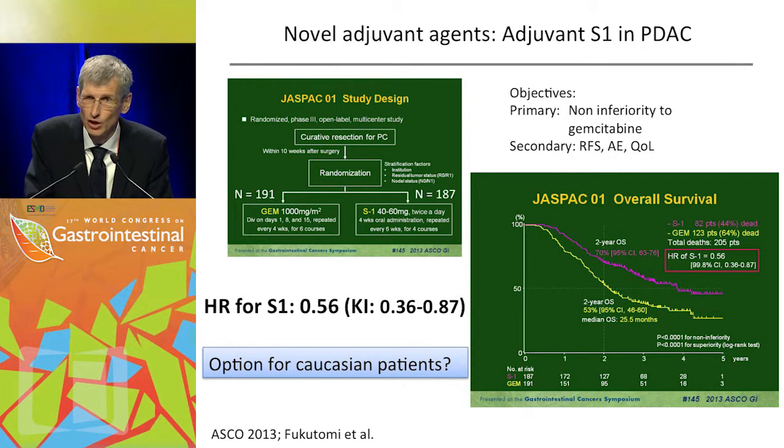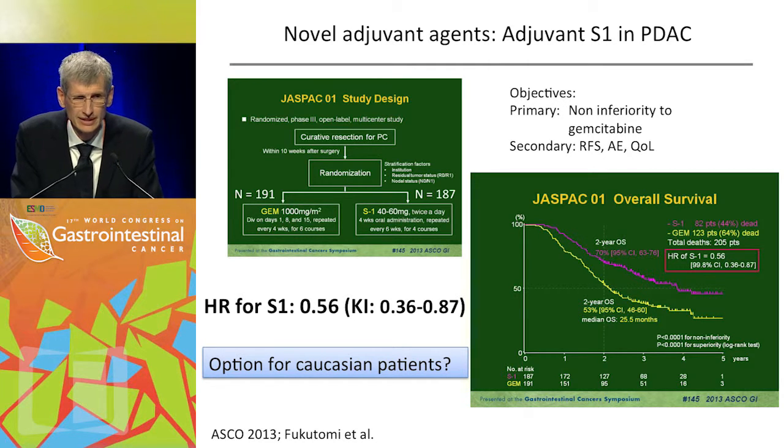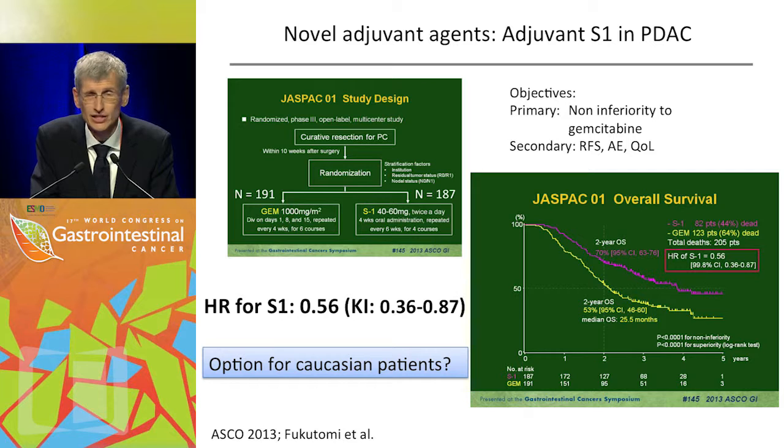There might be some hope at the horizon. These are the fantastic data from the JASPAC trial using S1 in the adjuvant setting, and you see there are 2-year overall survival rates of 70%, which is tremendous, and the median overall survival in this study has not been reached yet, so with a hazard ratio of 0.56 in favor of S1 as compared to gemcitabine.